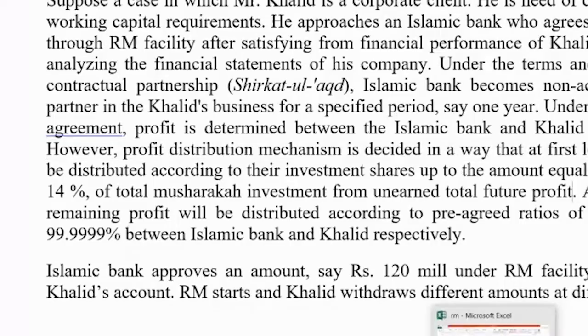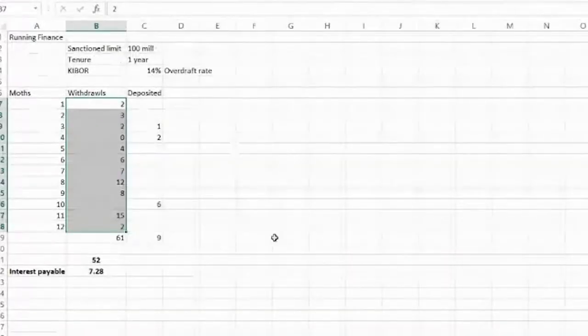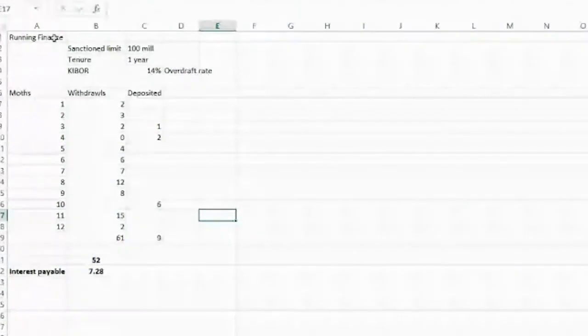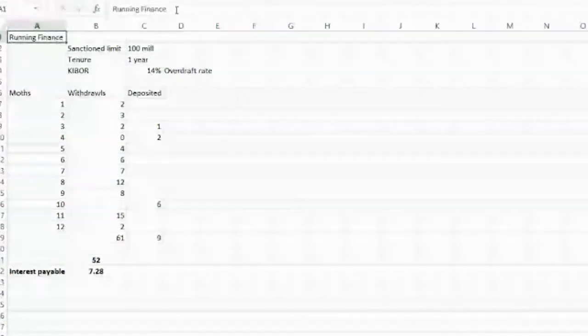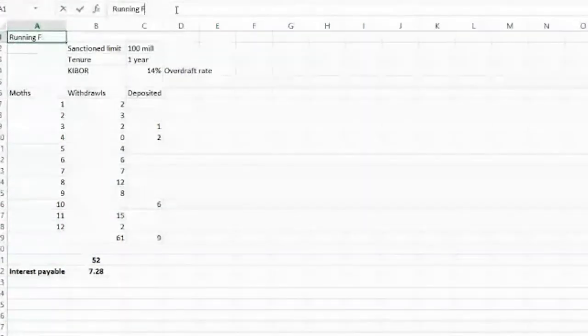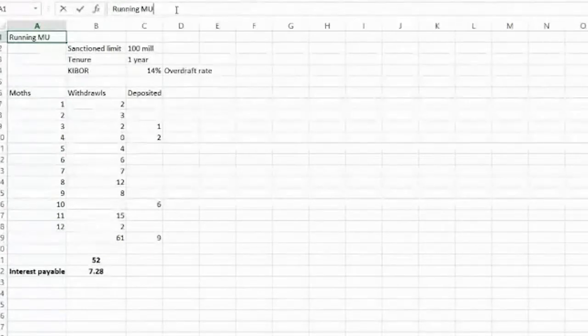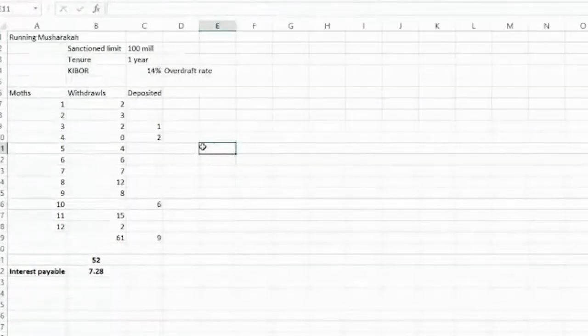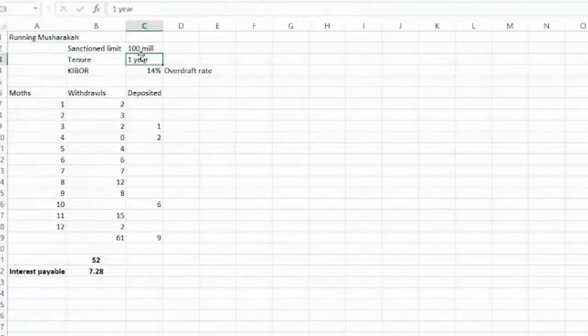No, let me explain this point. Now this is the same, but we consider that this is not running finance. So let us assume that this is the running musharakah. Running musharakah, tenure 1 year, same 100 million.